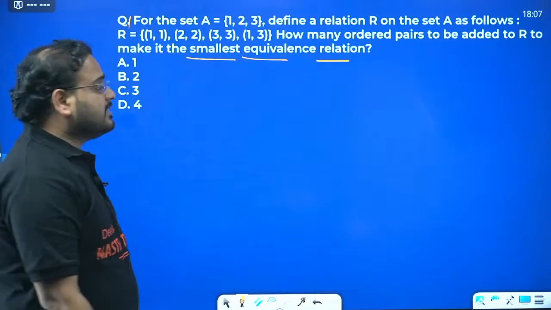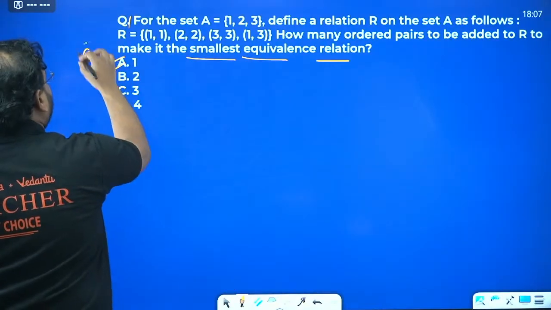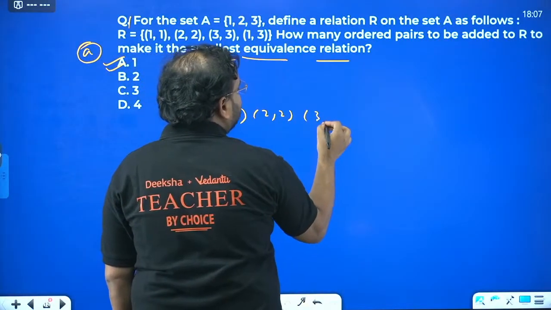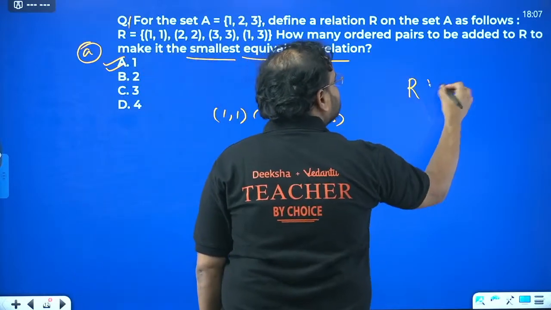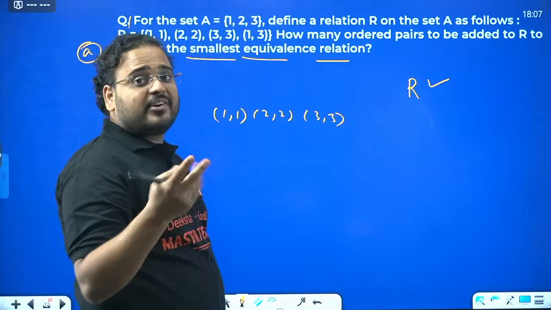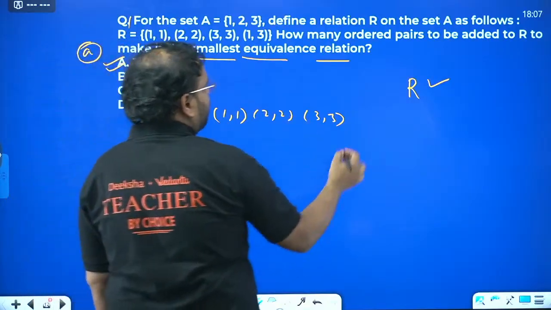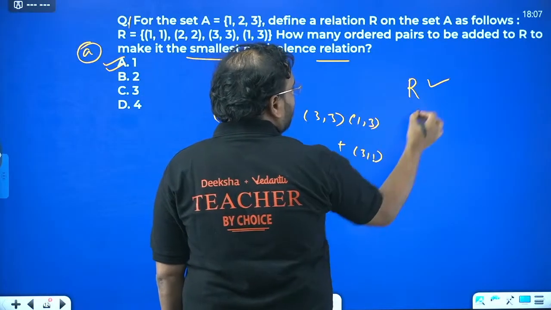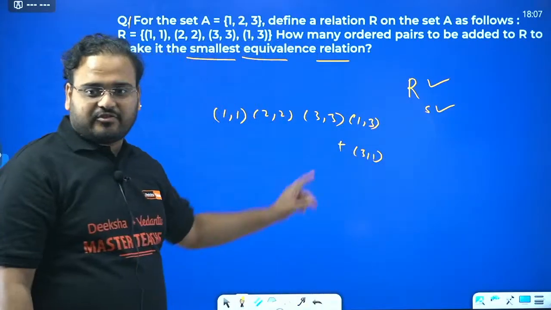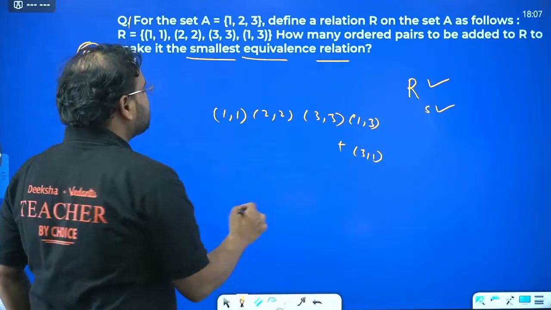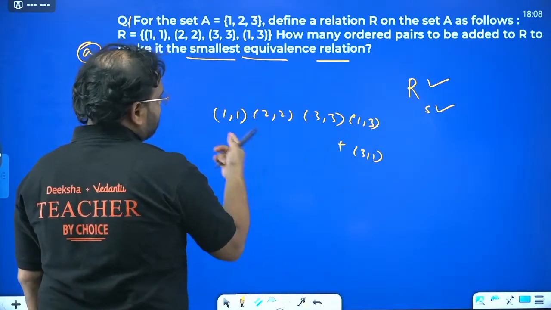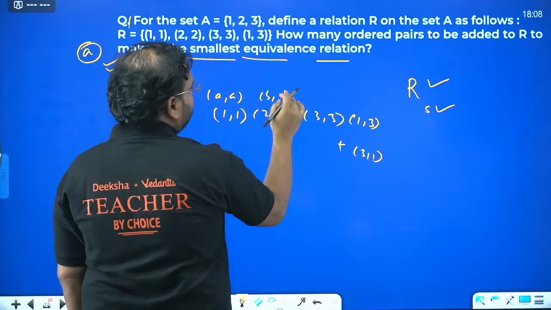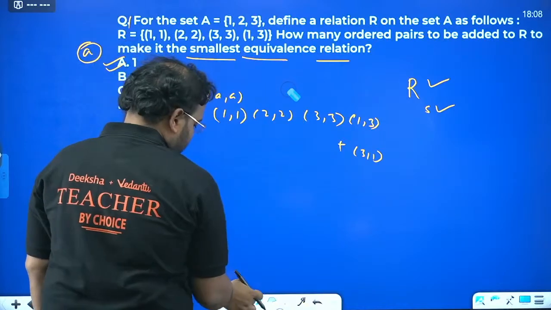Amina is saying the answer is A, and that's correct. And what is that element? Of course, you can see, sir, (1,1) is present, (2,2) is present, (3,3) is present. Once that is there, reflexive is sorted. For this, will we check for symmetric? Of course not, because (1,1) and (2,2) are always symmetric. Since (1,3) is there, my (3,1) is missing. So if I add (3,1) as the ordered pair, now it is symmetric also. Now what is missing? Let's check for transitive relation.